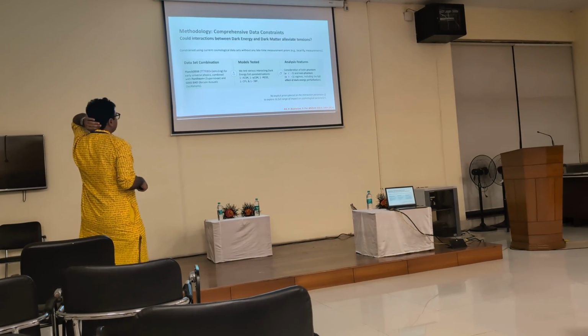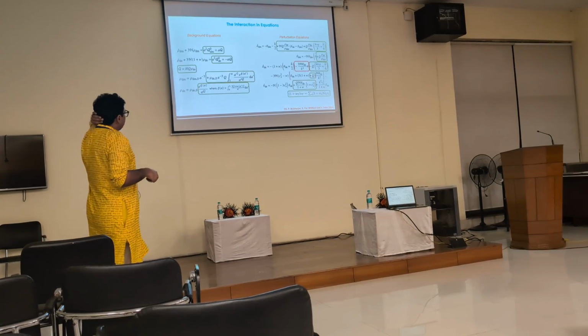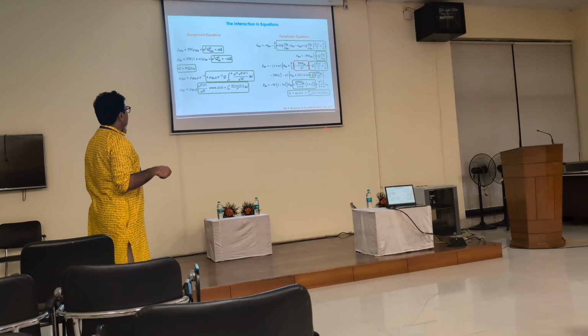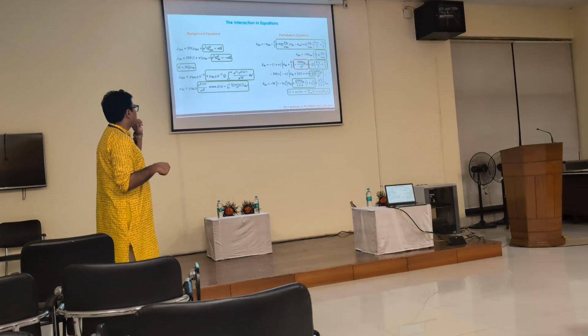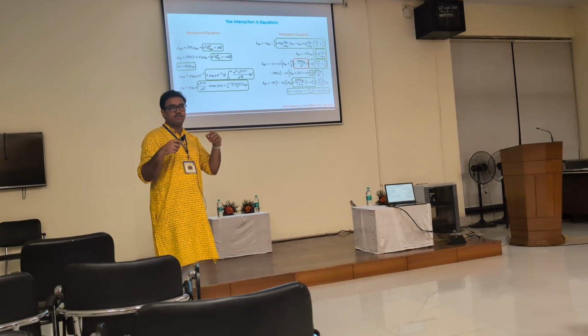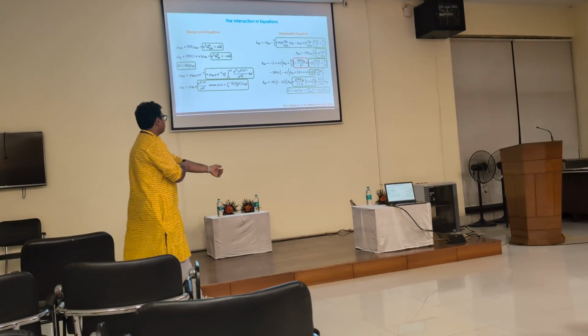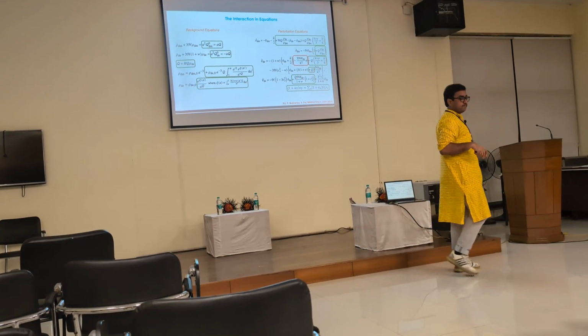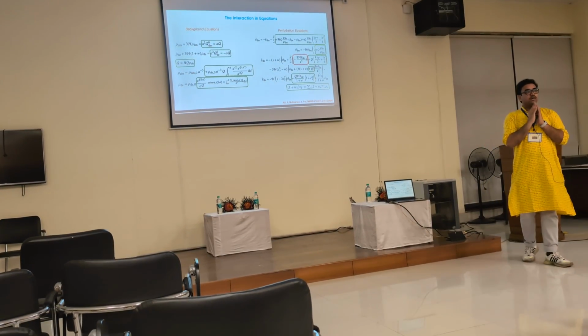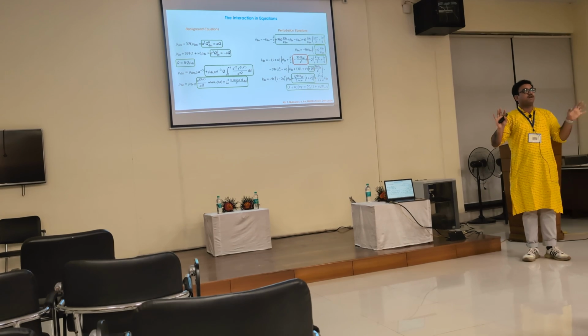Also, if I go back to the perturbation equations, you'll see there are terms which have 1 plus w in the denominator. What this means is, if there's a phantom crossing, as Professor Kosuka was referring to in the morning, these equations can blow up. So what people do is they divide the parameter space into 2 parts, phantom and non-phantom.